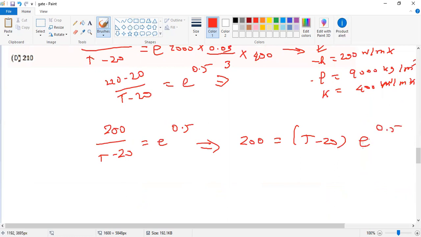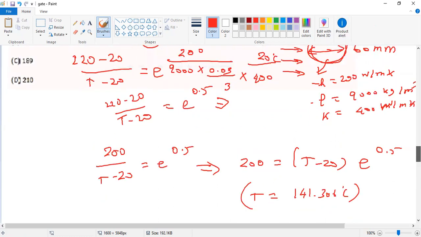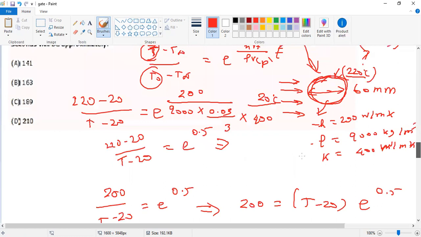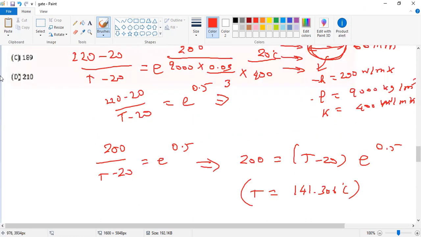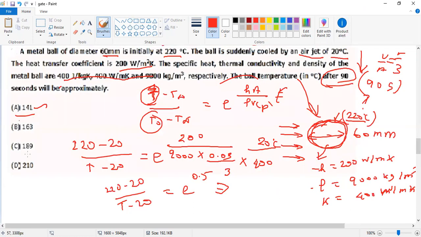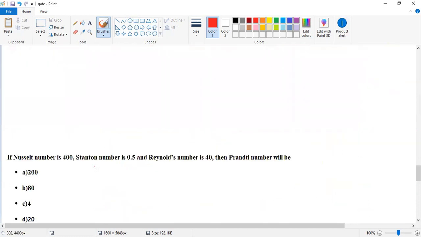From the calculation of e power 2.5, we get T equal to 141.006. This is the final answer. So once again, how do we get T? We get 141, the nearest value is option A. The options are 141, 163, 180 and 210, but the nearest value is 141. So next we go to the next problem.